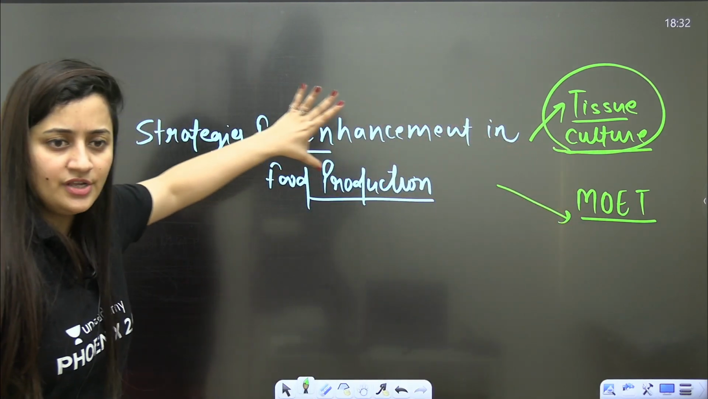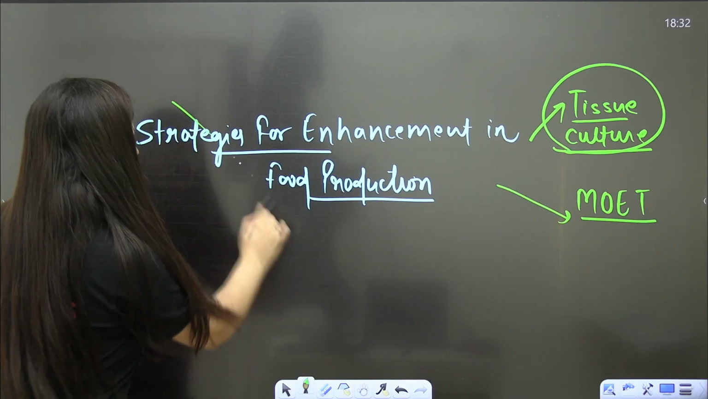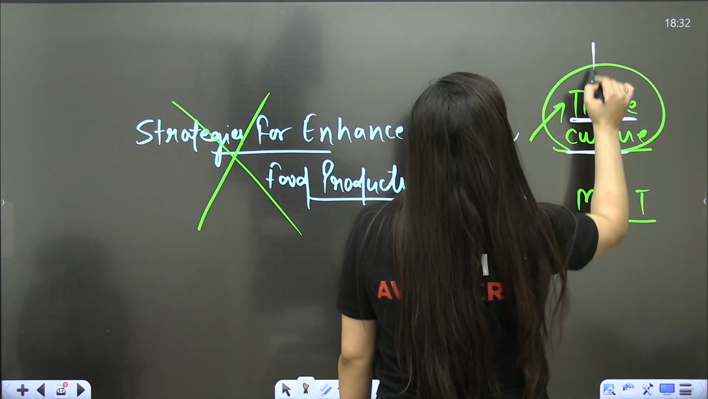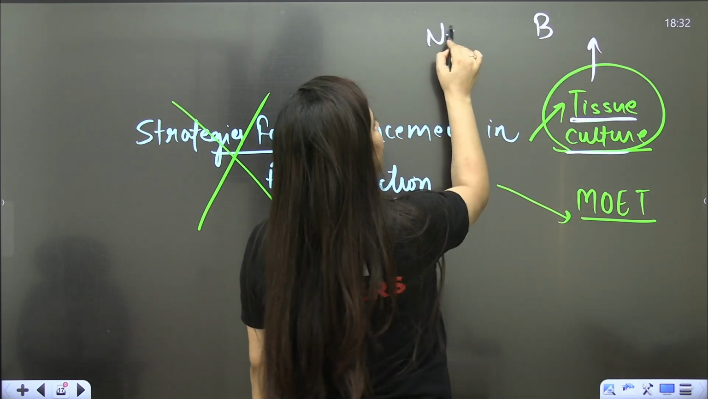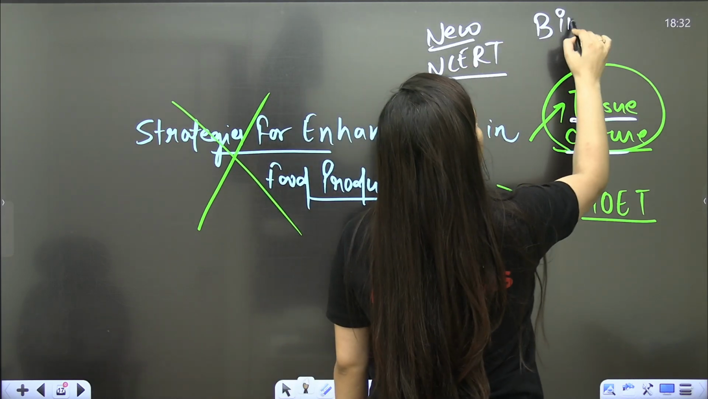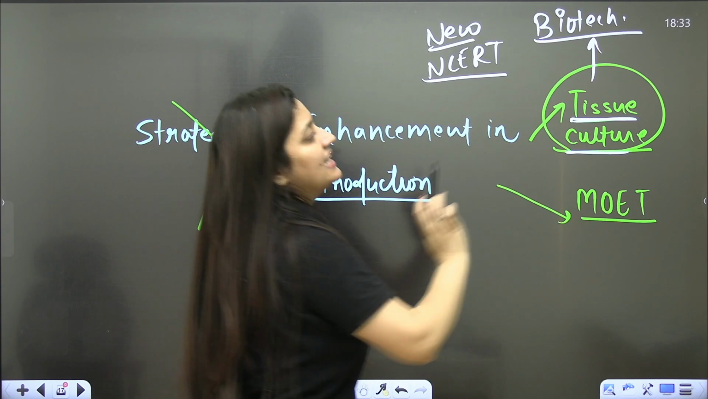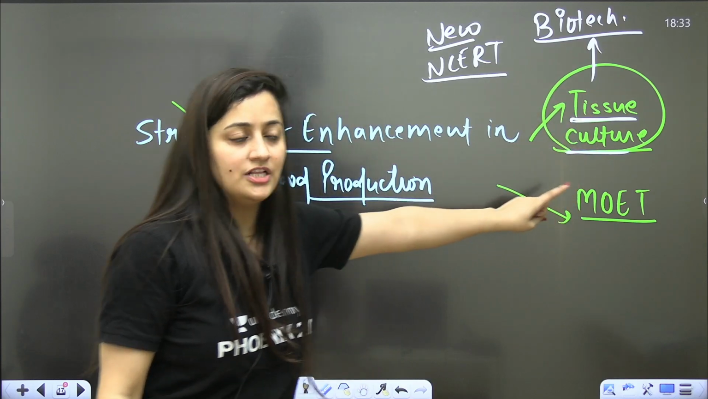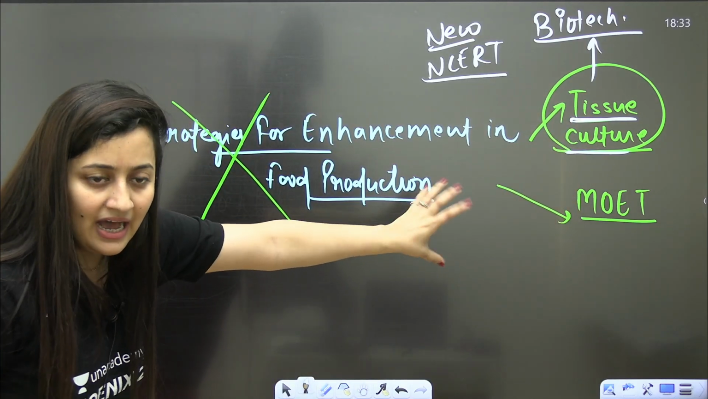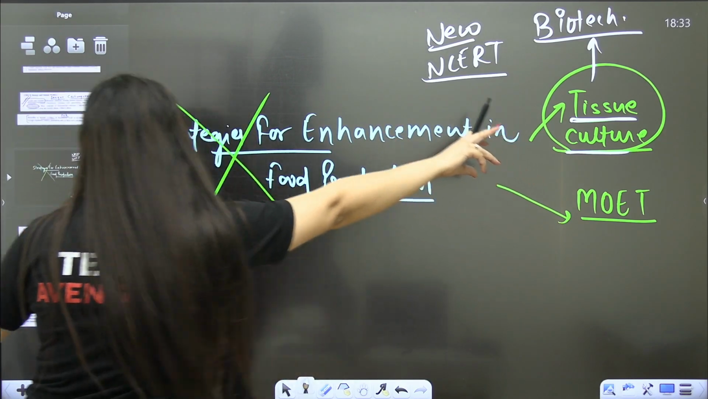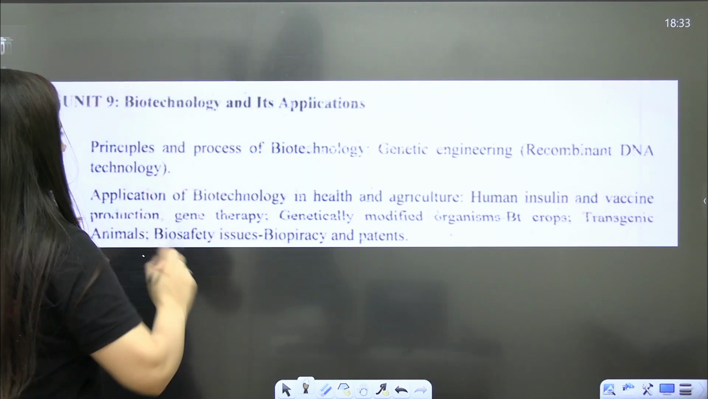Tissue culture was included in this chapter, but now this chapter is not part of your syllabus. But the topic of tissue culture is in new NCERT, in the biotechnology chapter. So yes, that's what you have to study. Even if it is not mentioned, you still have to study tissue culture, and you should have an idea of multiple ovulation embryo transfer technology. Though it is deleted, focus on the tissue culture part.